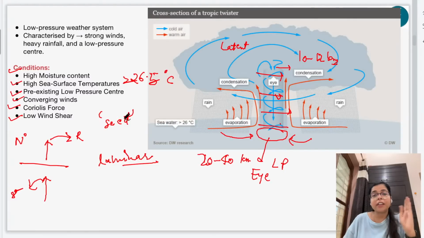And whenever there is high wind shear, what happens? The system of the cyclone disorganizes itself. Okay, it disturbs this particular arrangement. And then we all know what happens: because of the presence of trade winds, these cyclonic systems move from the west coast towards the east coast.